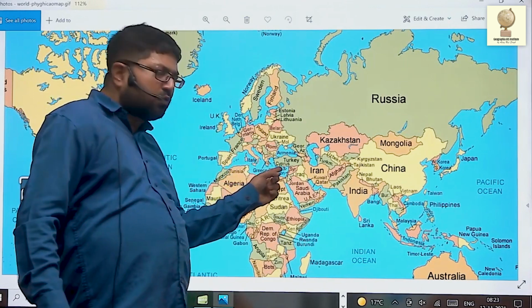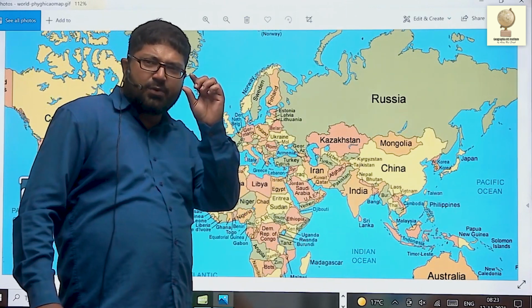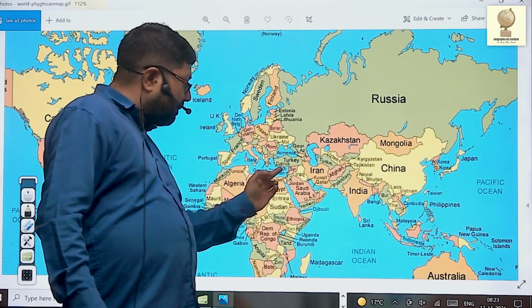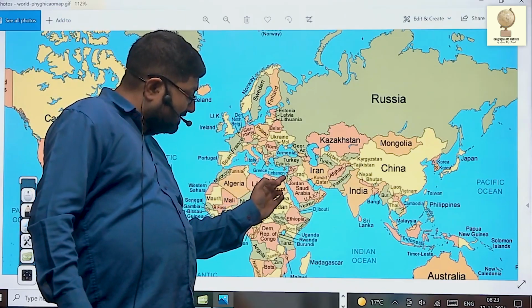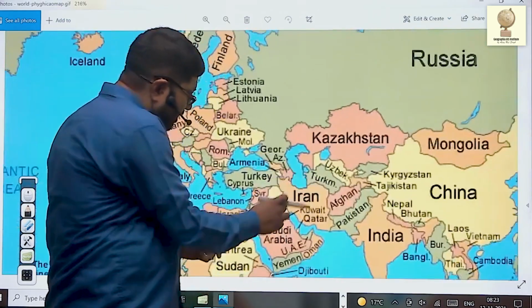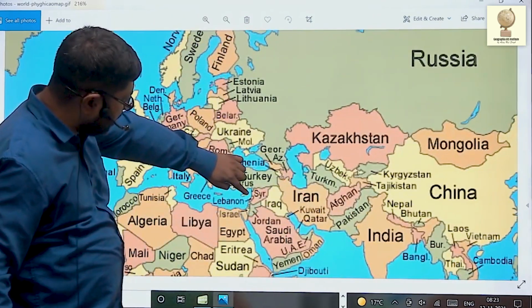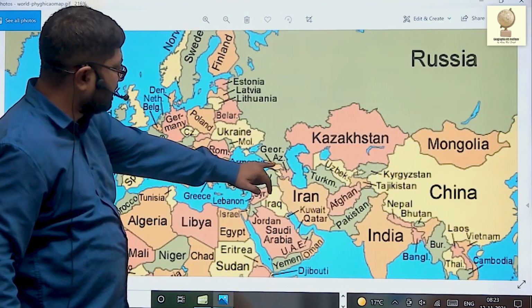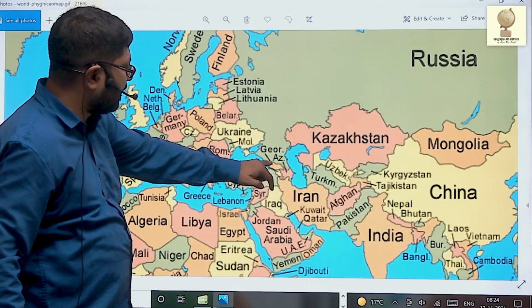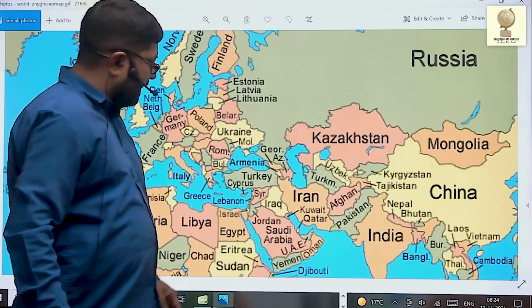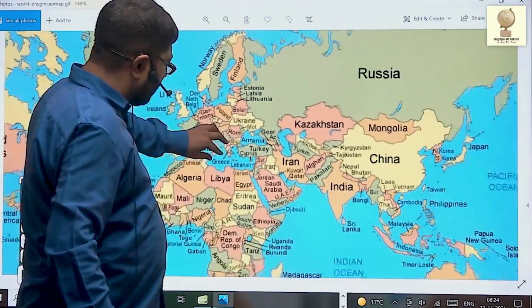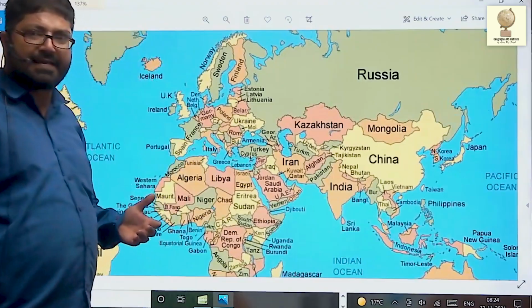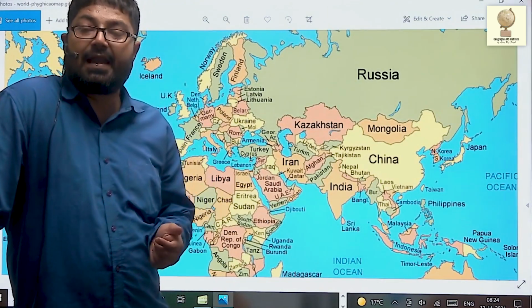Like along the eastern coast of Mediterranean Sea, there's a coastal country known as Lebanon. Now, up below Syria, Lebanon, then this is Israel, very small country, Israel. This is Lebanon, this is Syria, this is Israel, this is Jordan, this is Turkey, Azerbaijan, Armenia, and Georgia. There are certain small lakes that is bounded by land on all sides.